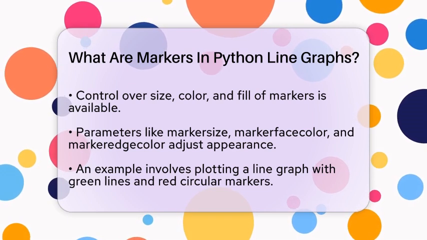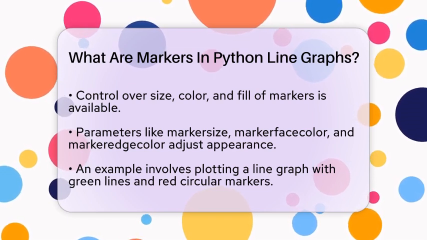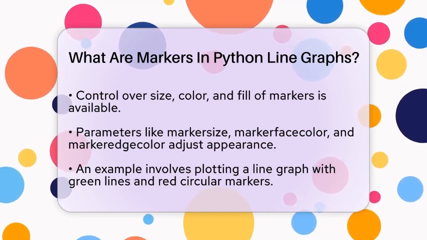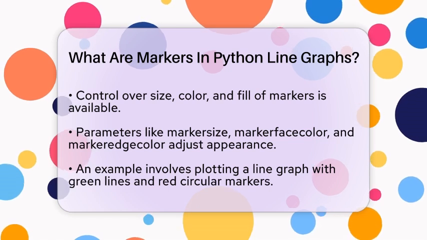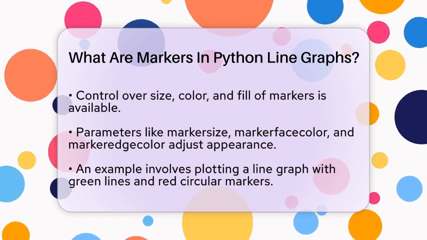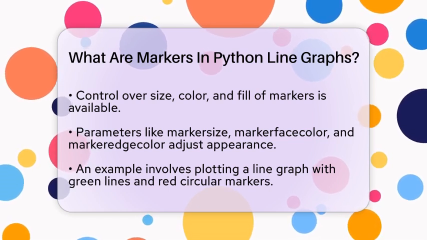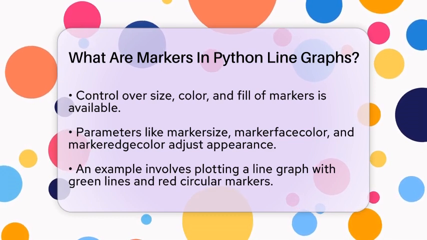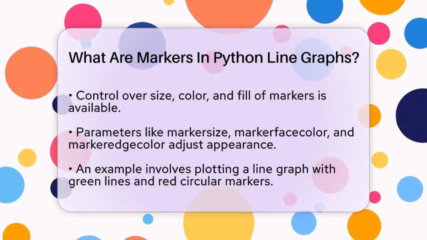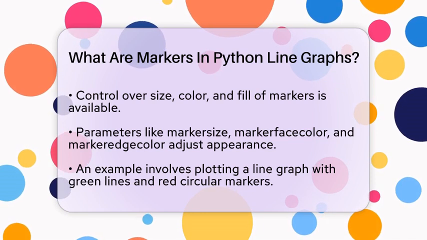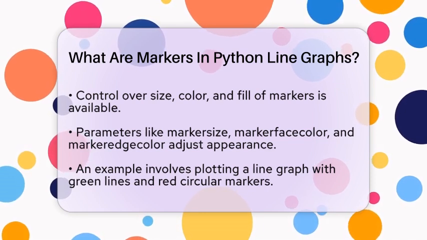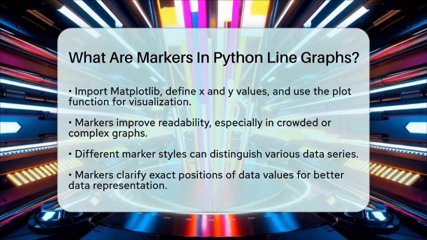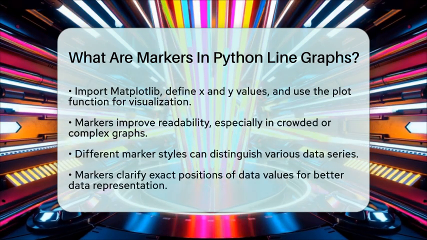Use the plot function to create the graph, specifying the color as green, the line style as solid, the marker as O, the marker face color as red, and the marker size as 8. Finally, call the show function to display the graph. This code will produce a graph with a green line connecting the points and red circles at each data point, making them stand out clearly.